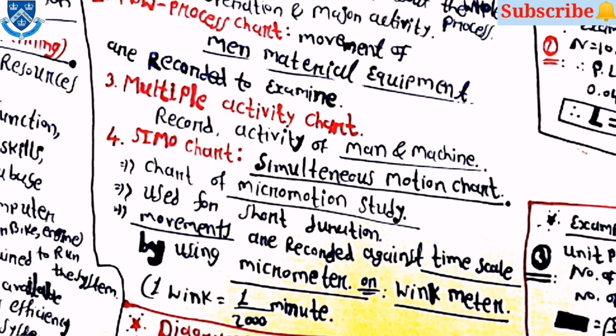And in the SIMO chart, the full form of SIMO is simultaneous motion chart. This is the chart of micro motion study, and it is used for short duration. Movements are recorded against the time scale by using a micrometer or wink meter, and one wink is equal to 1 by 2000 minute.